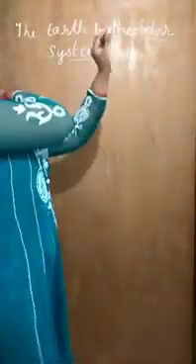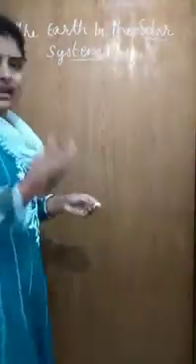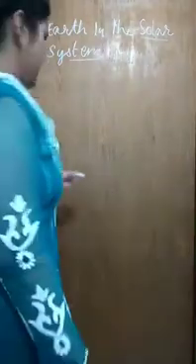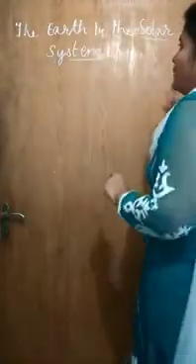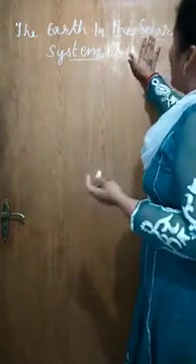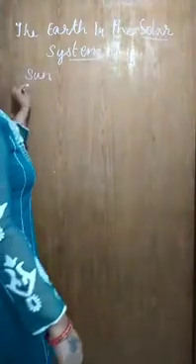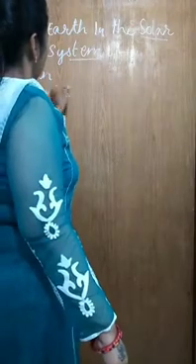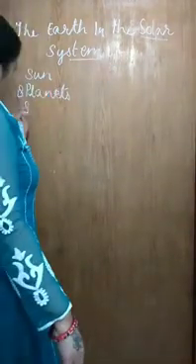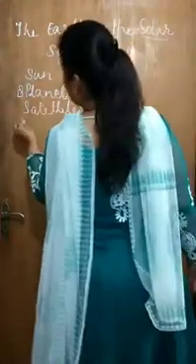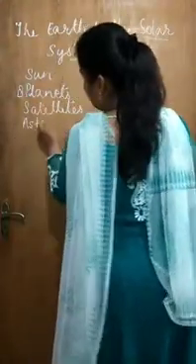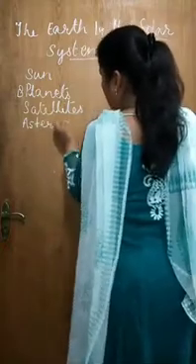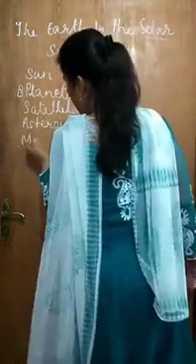Now what is solar system? In the last video also I told you sun and its family members are known as solar system. Now before starting, let me tell you who are the family members of the solar system. There is sun, planets, 8 planets. Now satellites, asteroids and meteoroids.